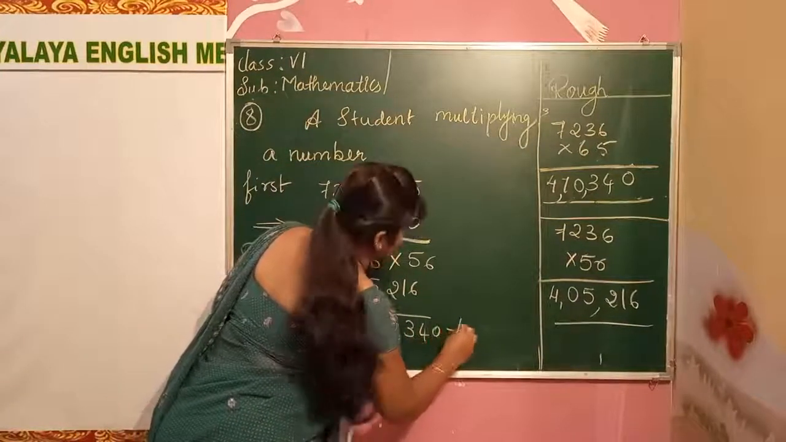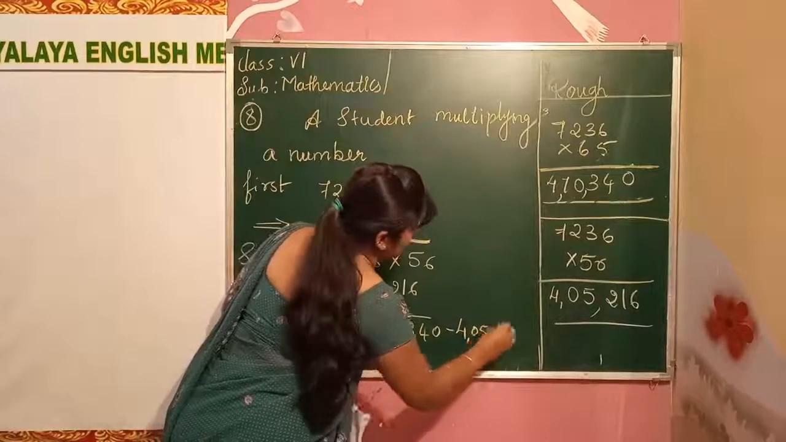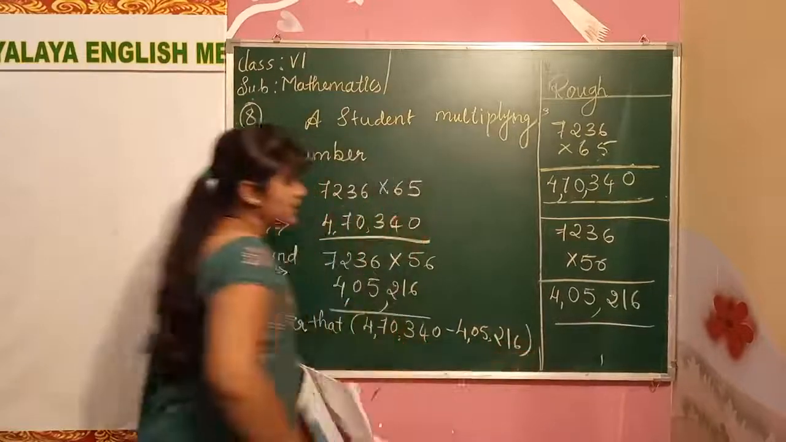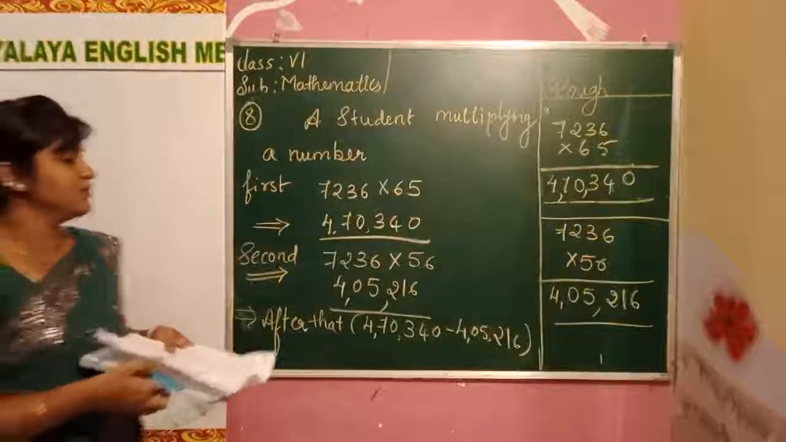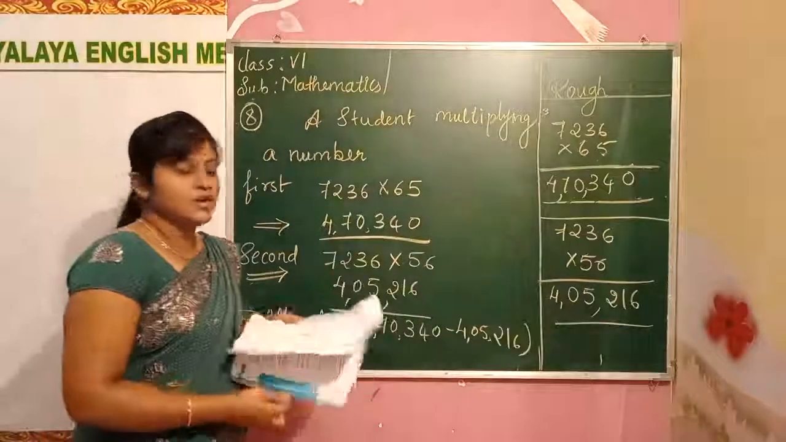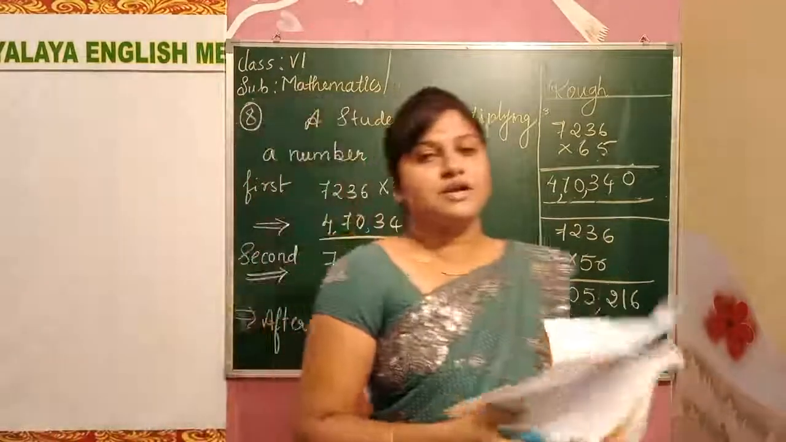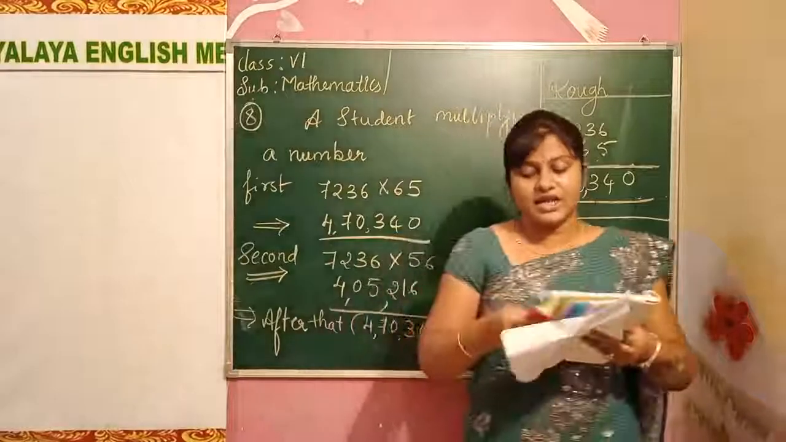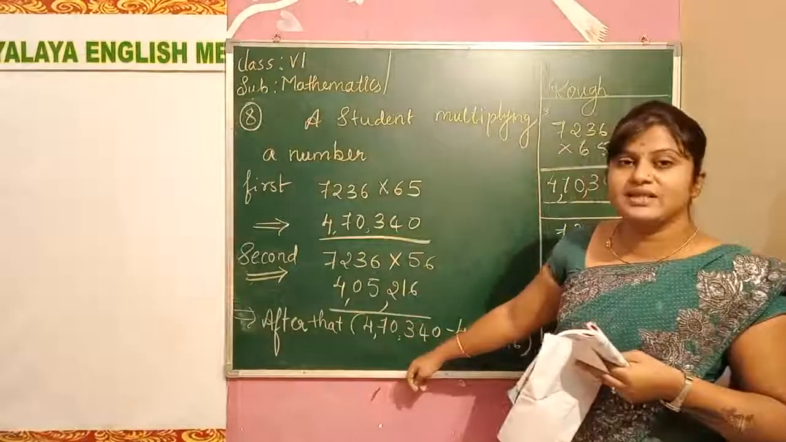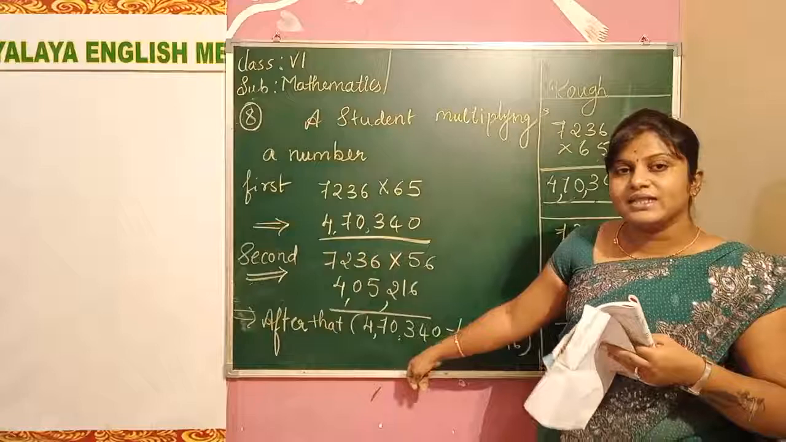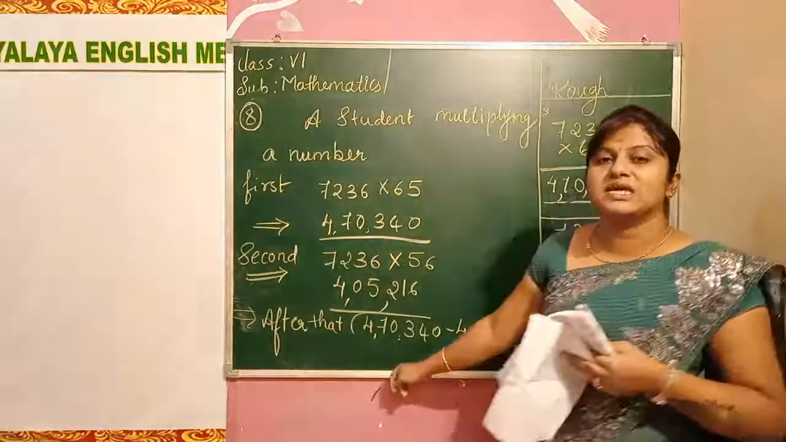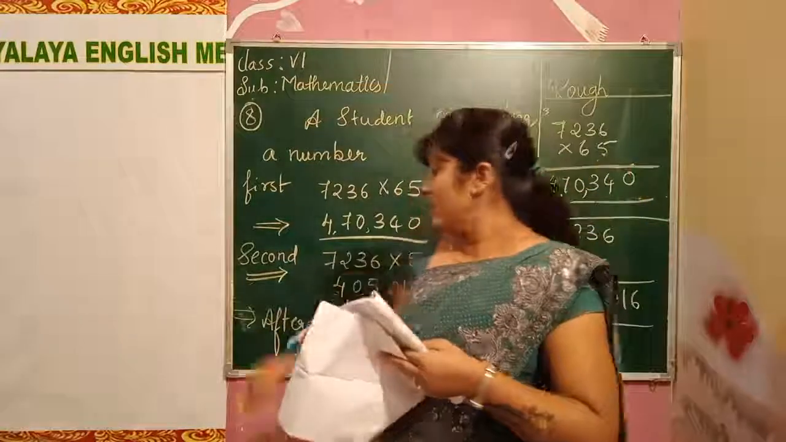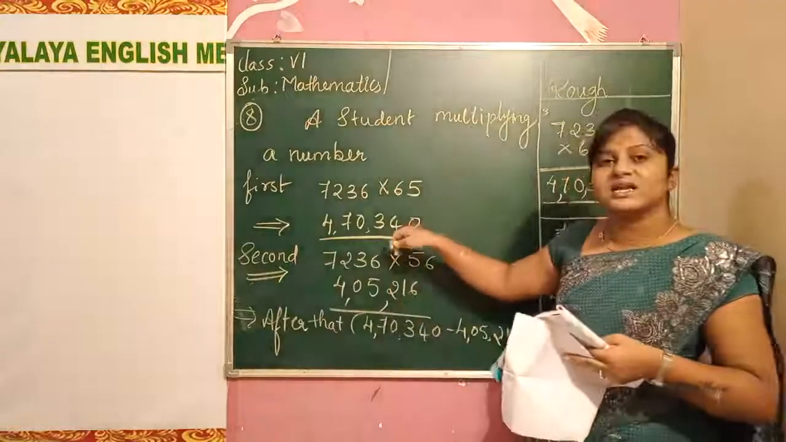4,70,340 minus 4,05,260, minus these two numbers, children. Complete this. Okay, minus this one, and we'll continue with that in the next class. I will tell you how much answer we will get in this. Okay, you also try this, how much difference we get and which is the greatest we get. Okay, compare these two. This is the greatest, children.